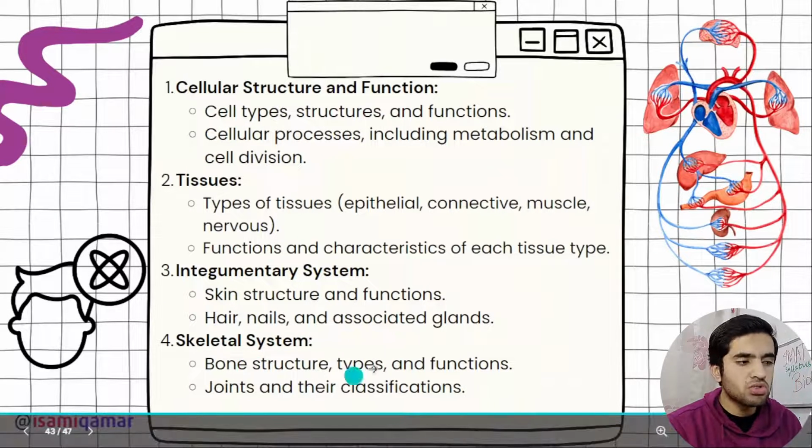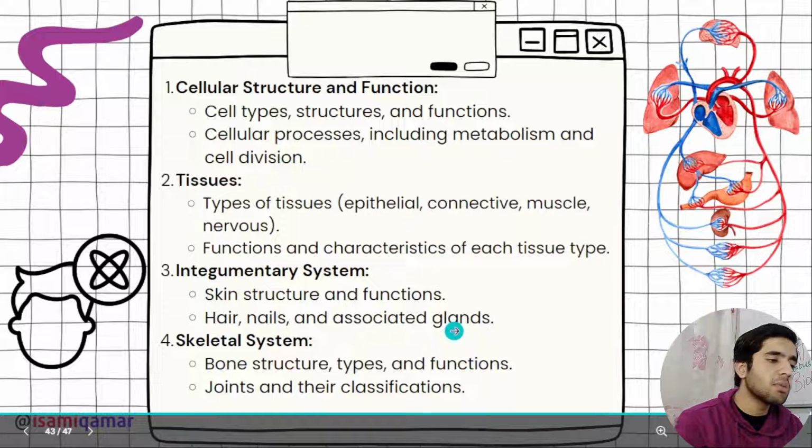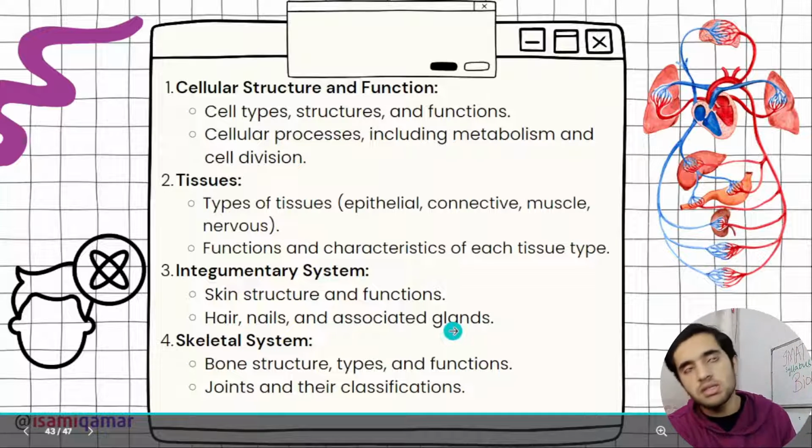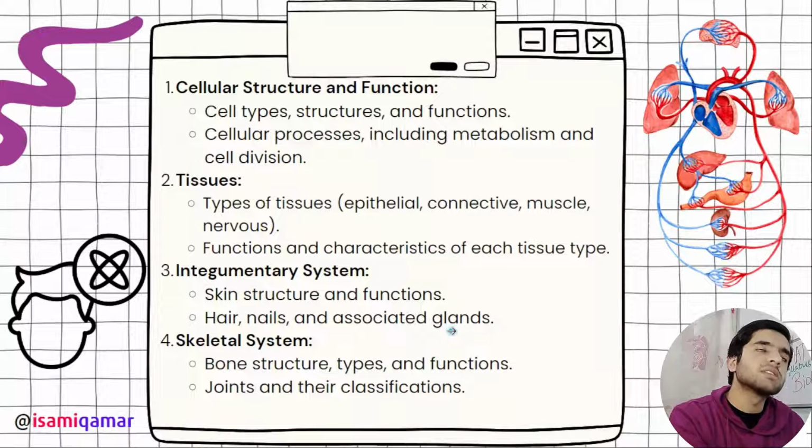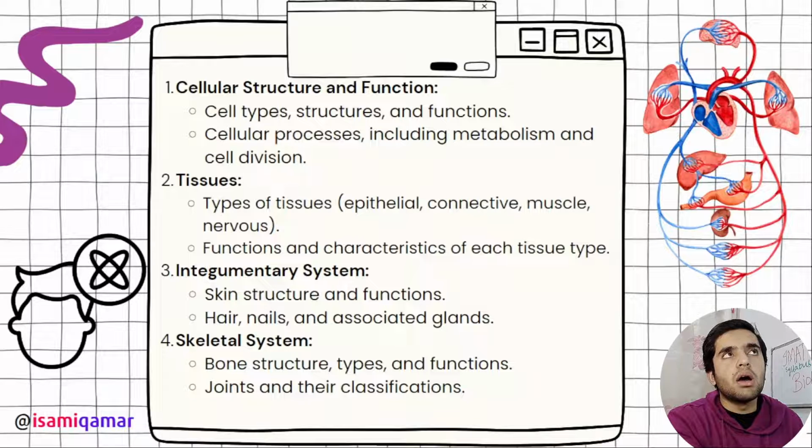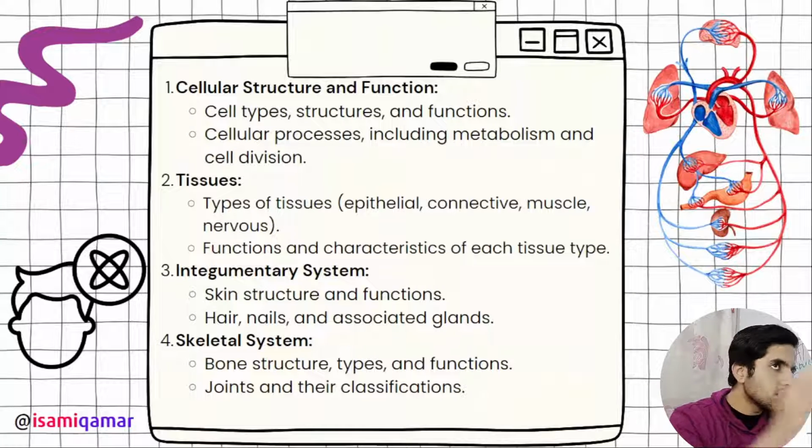Then we have the skeletal system. The skeletal system is also important. Bone structure, type and function. What are bones? The difference between bones and cartilage, all this stuff. Joints are the most important topic, and their classifications and diseases. For example, what is arthritis, sprain. Sprain is a disease. Spondylosis, and I think disc slip is also there. These are the diseases. Just go through them thoroughly, but do not go in depth.